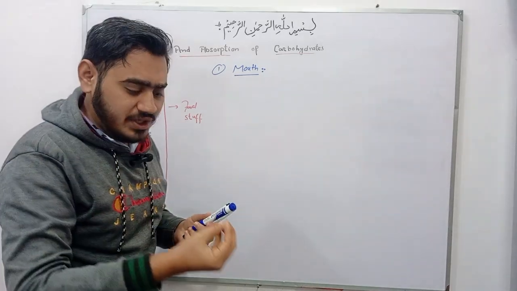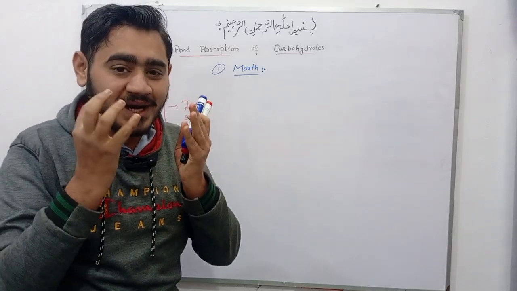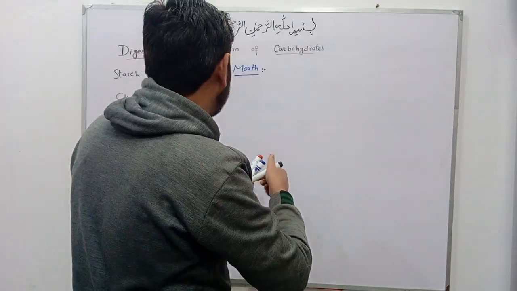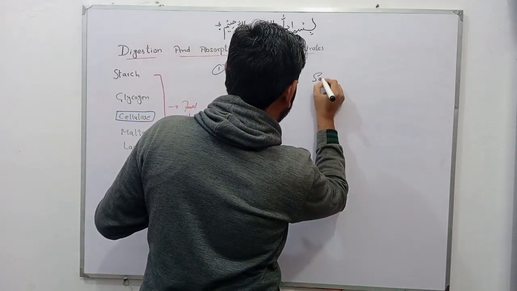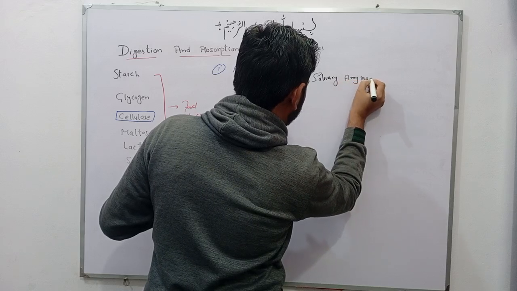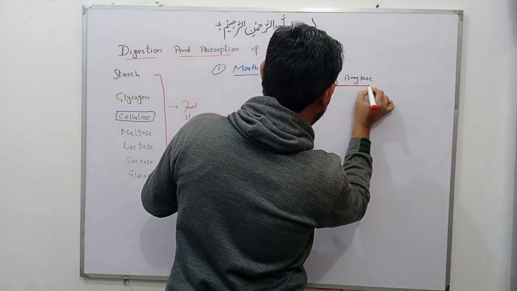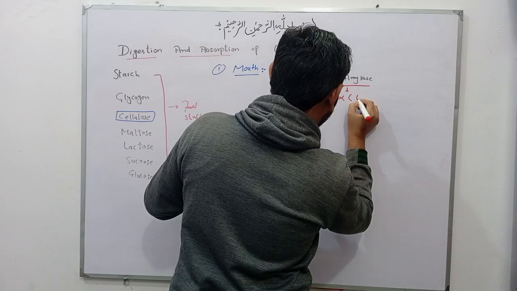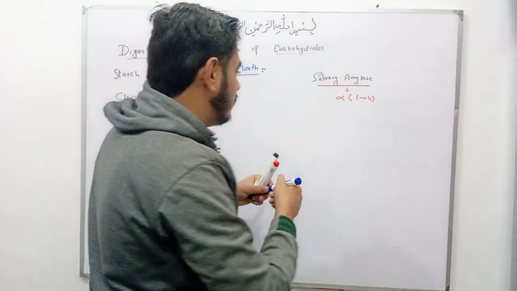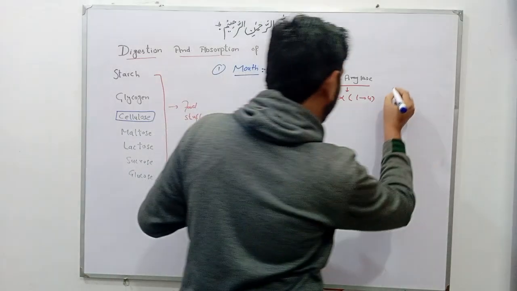So in the mouth, when we intake food, what happens? There is release of salivary amylase enzyme from the salivary glands. This salivary amylase enzyme acts on the alpha 1,4 glycosidic linkage of glucose molecules, because starch is made up of glucose molecules. It is a homopolysaccharide.